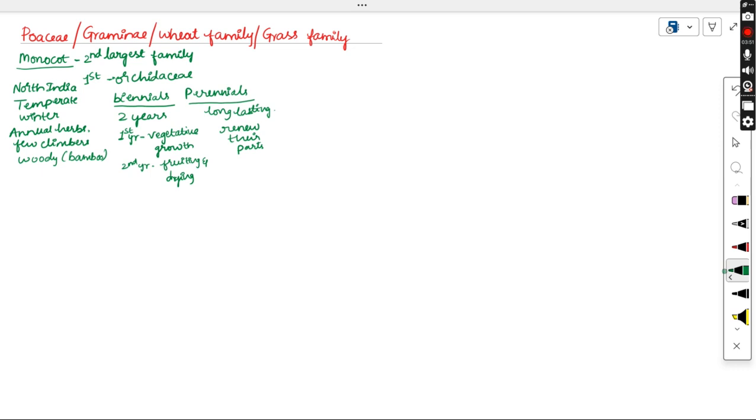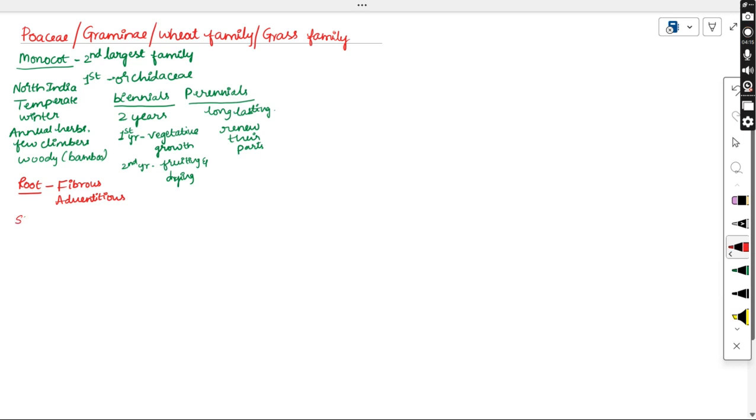So let us see what type of root system is present. As we discussed, these plants belong to the monocots, so obviously monocots will have either a fibrous root system or an adventitious root system. As they are monocots, a fibrous or adventitious type of root system can be seen.